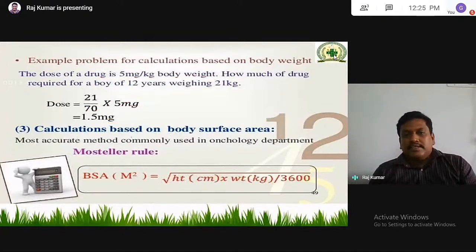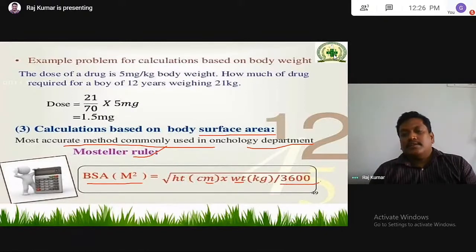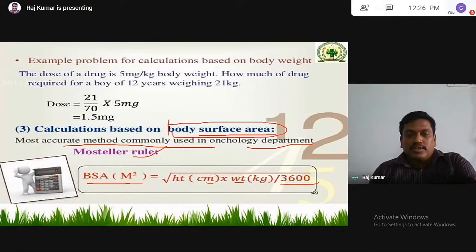Next one is calculation based on body surface area. It is the most accurate method, commonly used in the oncology department. This is the Mosteller rule. BSA in meters square is equal to the square root of height in centimeters times weight in kg by 3600. This is the formula for calculation based on body surface area, called Mosteller's rule.